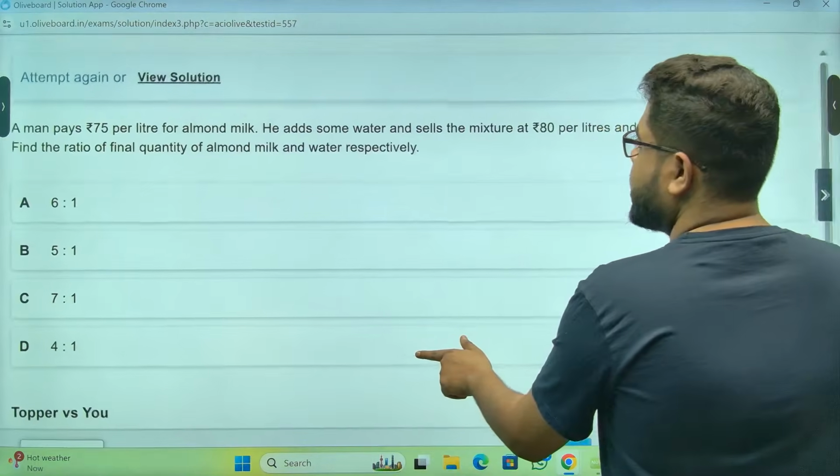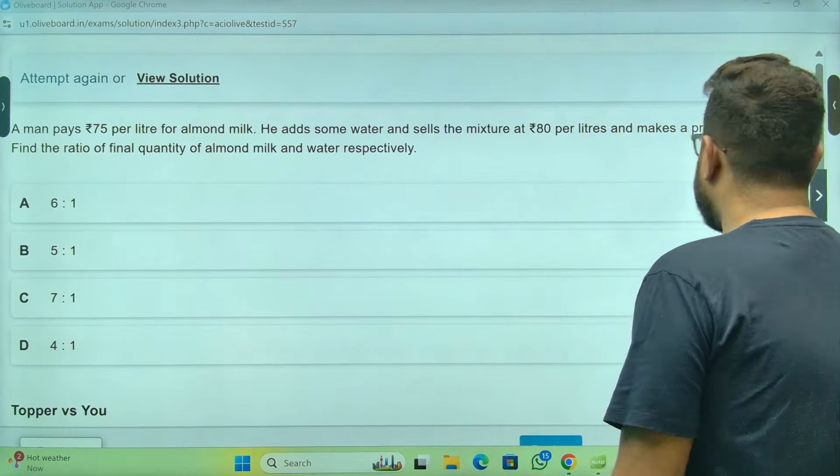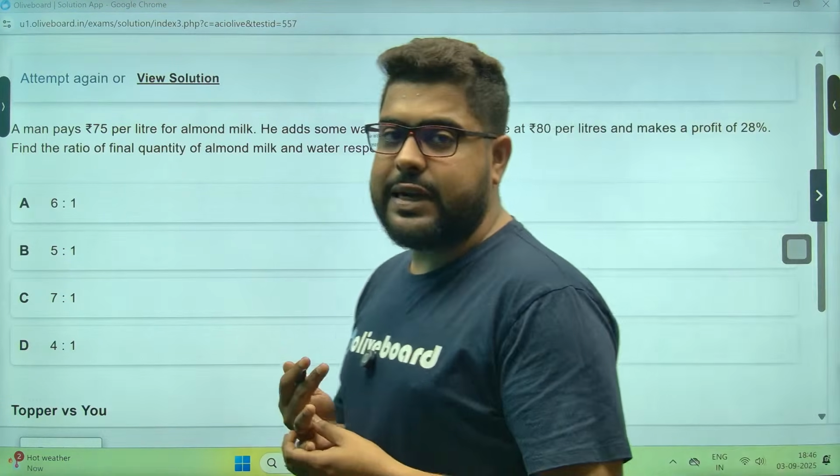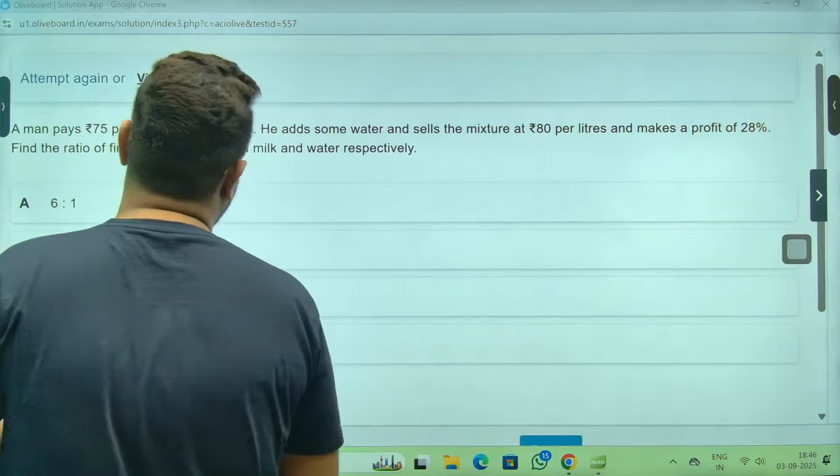Chalo. Mixture allegation. Last year, 2024 also had a lot of questions from mixture allegation.